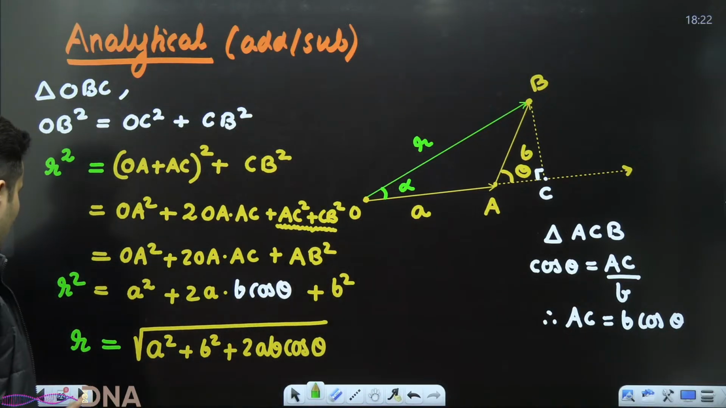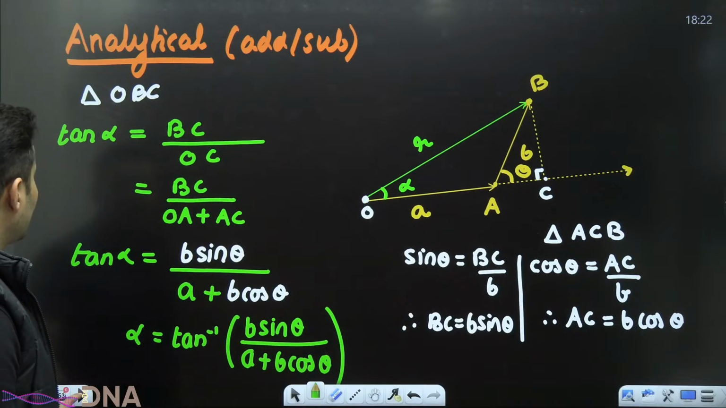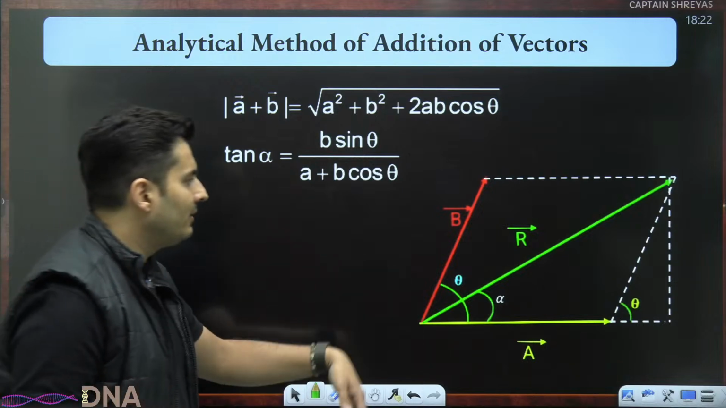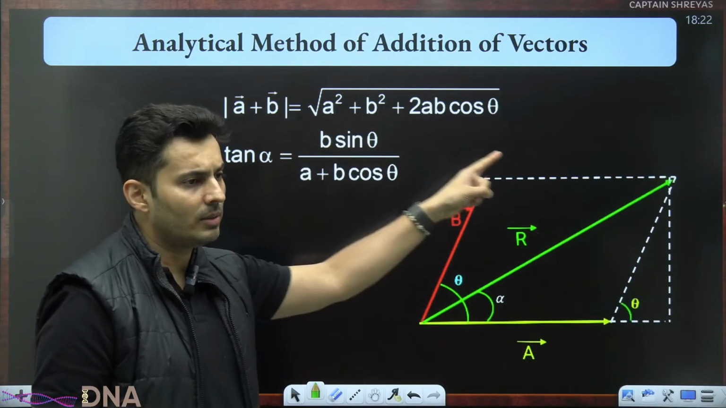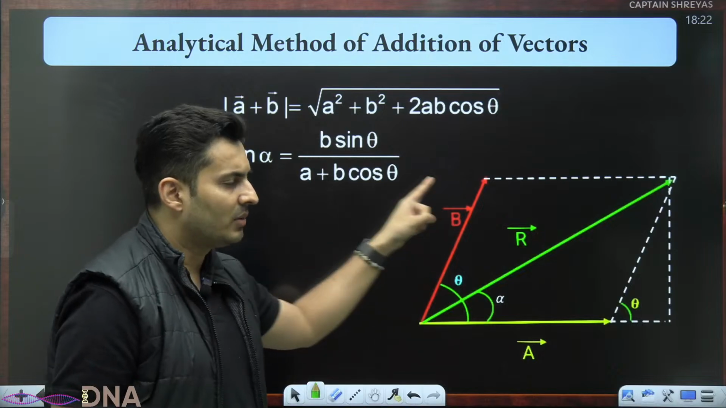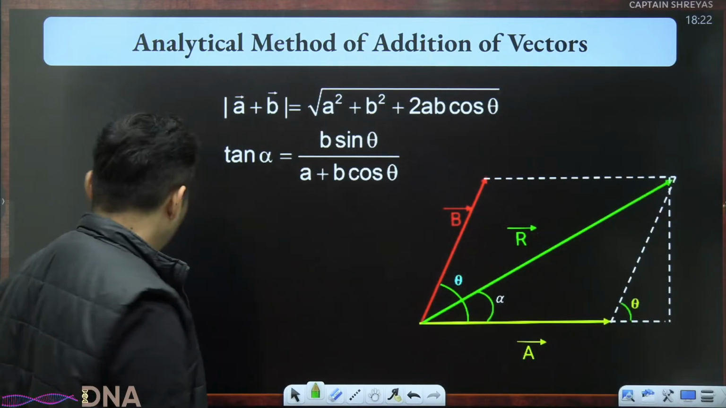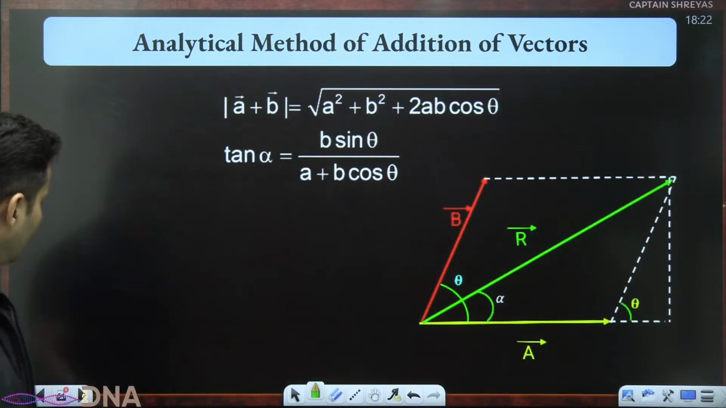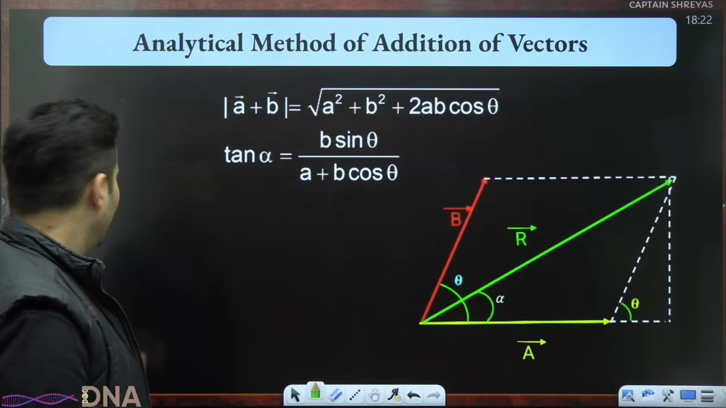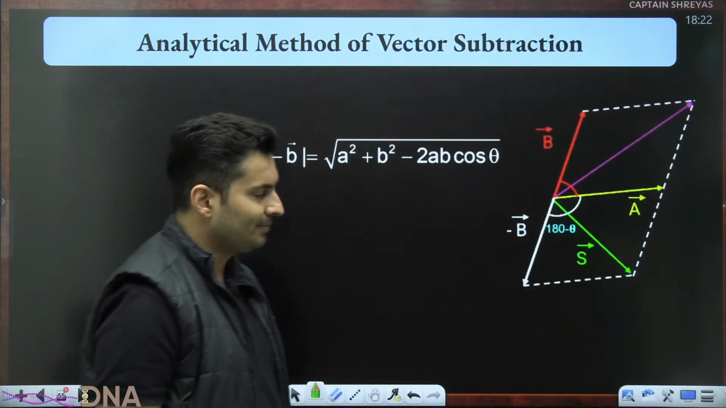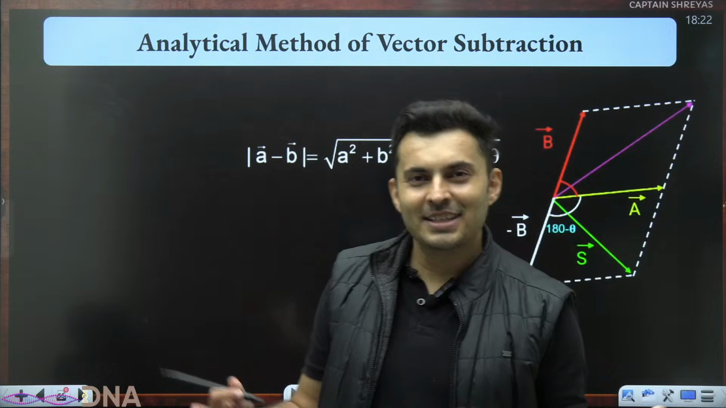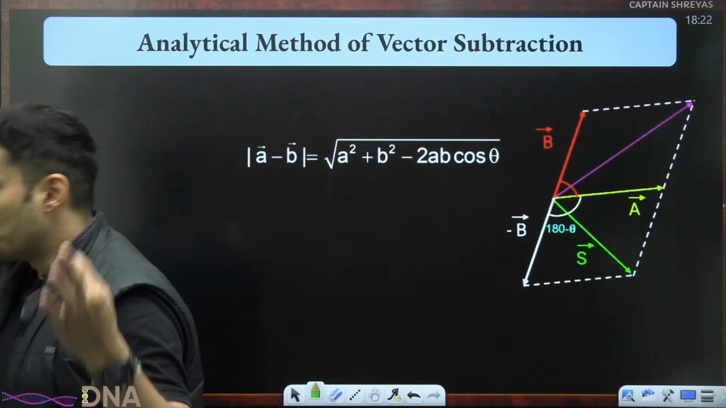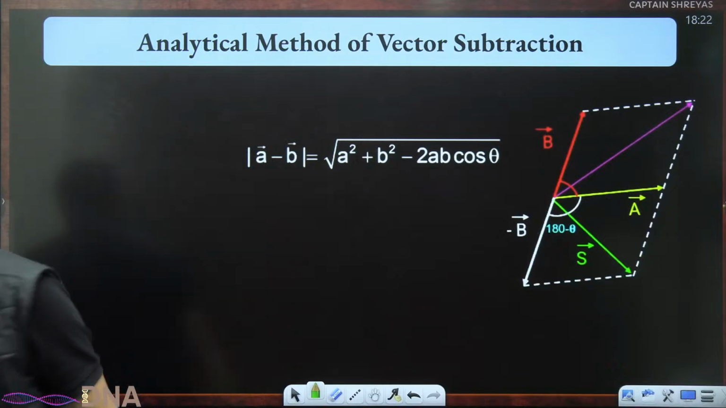Right, perfect. Let's now see what is the formula for subtraction. This was for addition. A vector is there, B vector is there, the resultant is A square plus B square plus 2AB cos theta. The angle made is tan of alpha is B sin theta by A plus B cos theta. Say it 100 times, 200 times, 500 times, but let it stick in your head. If it was subtraction, the only difference is there is a minus sign. Same formula. Instead of plus 2AB cos theta, you use minus 2AB cos theta.